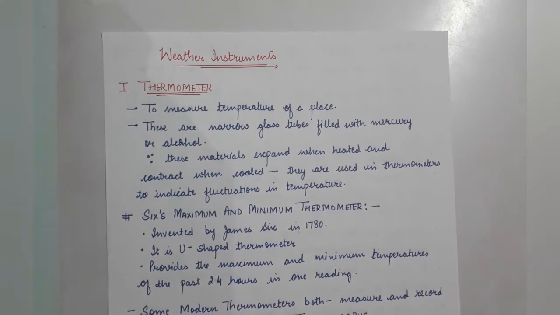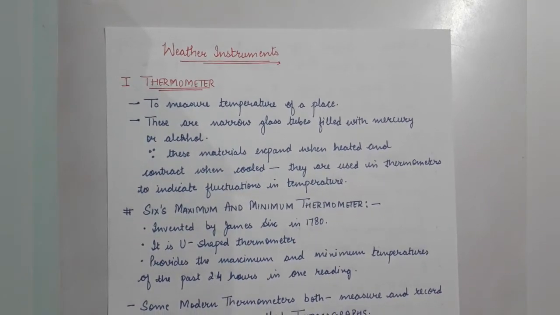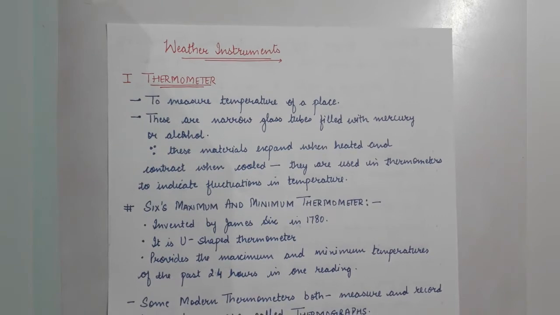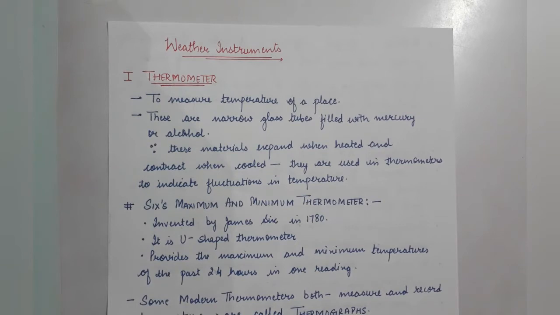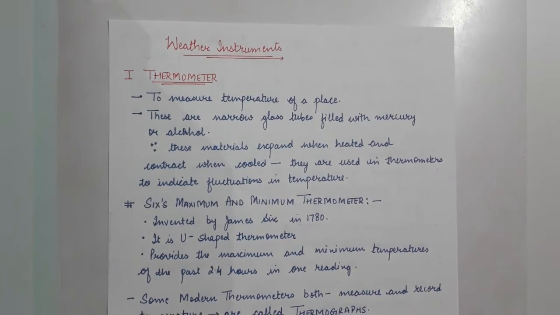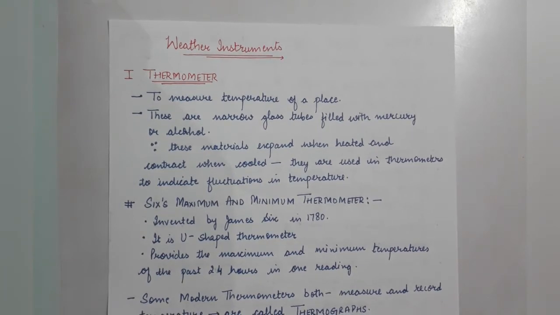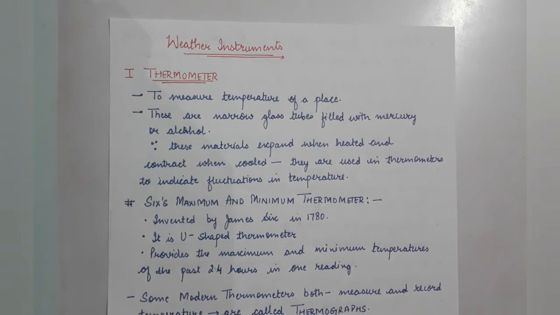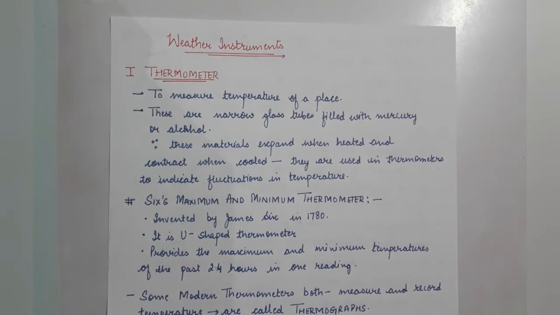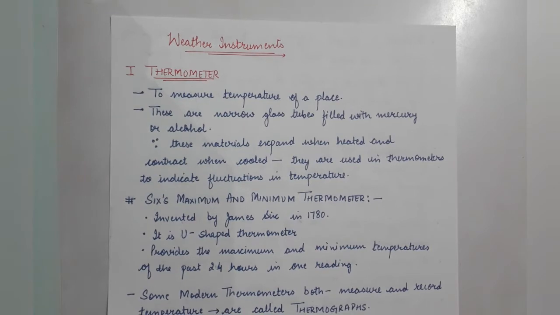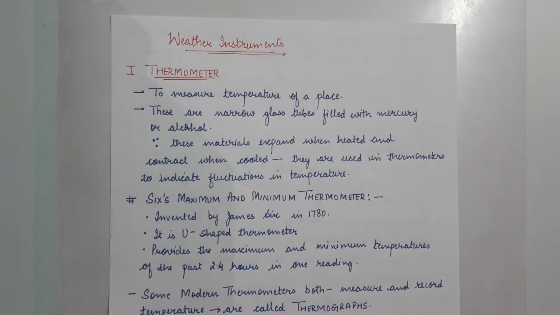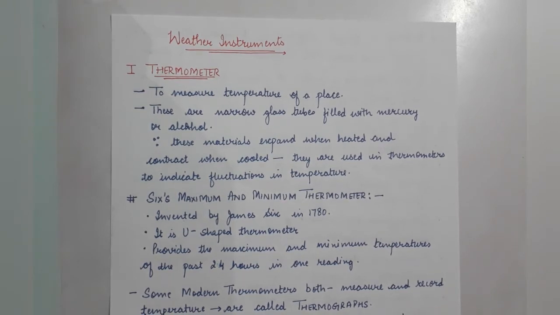So this is the thermometer which is used to measure the room temperature or the temperature of the place, and it also has mercury in it. Mercury is present in almost every thermometer, or the other thing which is present is alcohol. One of the two must be present, whether it is mercury or alcohol, in order to measure the temperature accurately, as there is a reason behind that.